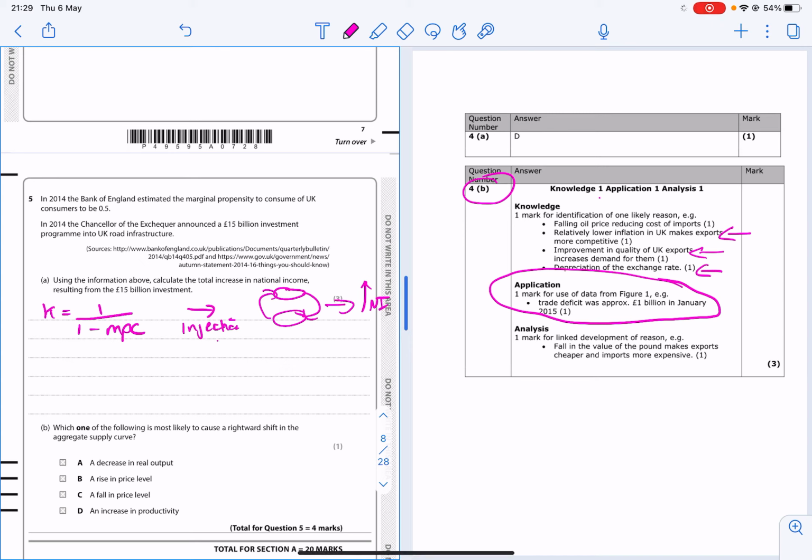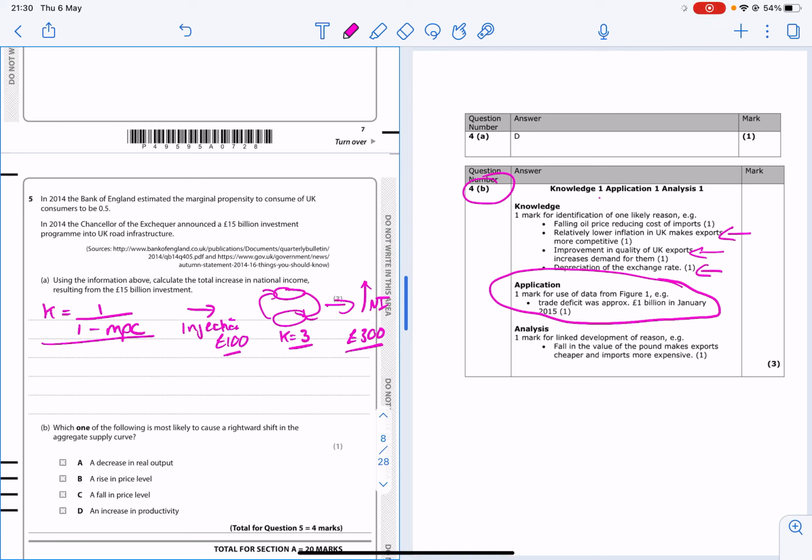So if you had an injection of, say, 100, the increase in national income might be, for example, 300. If it were 300, then that's because the multiplier, which is K, is equal to 3. So what you do is you take your injection, you work out the value of your multiplier, and then you times the value of the multiplier by your injection to get your final increase in national income.